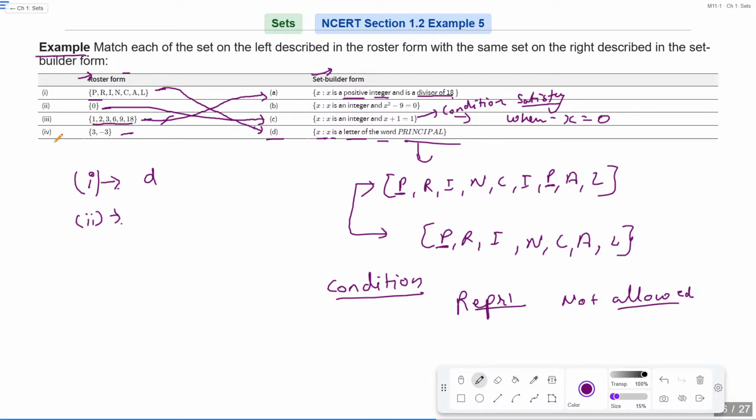Okay. And for last, for fourth, it's your B. Why B? Because x is your that integer which satisfy x square minus 9. If you write x as 3, so 3 square minus 9 is 0, and minus 3 square minus 9 is also 0. Is that clear?